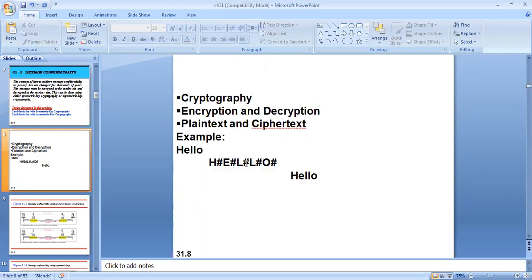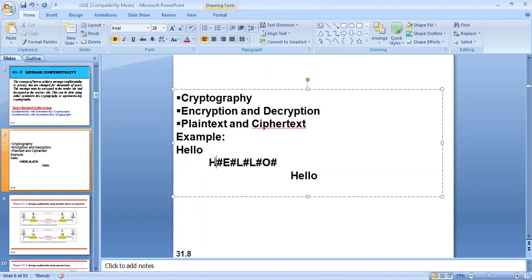If a third person who wants to hack this information or break the message confidentiality tries to access it, the entire information will be converted into this form. So even if the third person tries to know the actual information, he will not understand it. Like this, the original message is converted into some other format and sent to the receiver or destination.